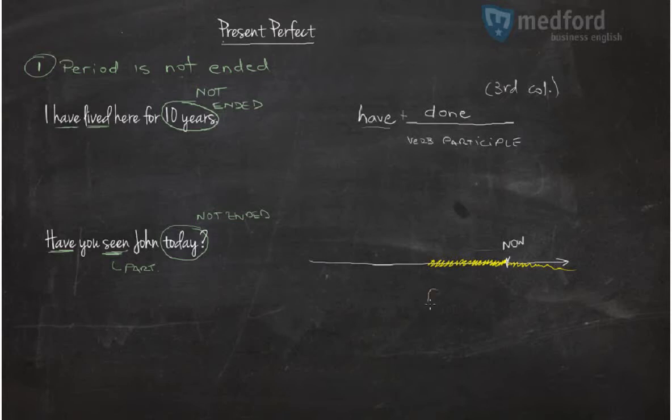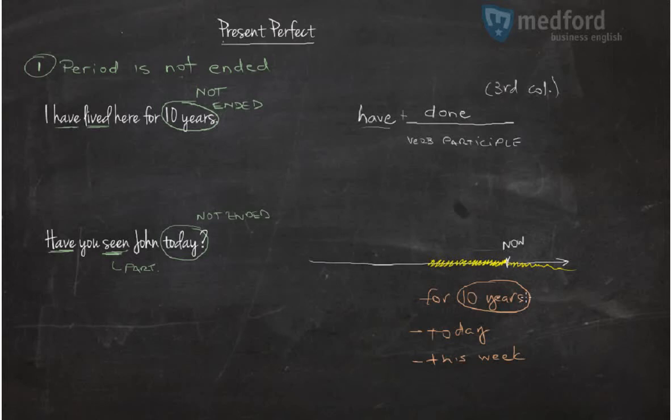And you have to use for 10 years when you say a number for the period. So for 4 or 10 years. Or today. Today is not ended. This week. This week is not ended. This year.